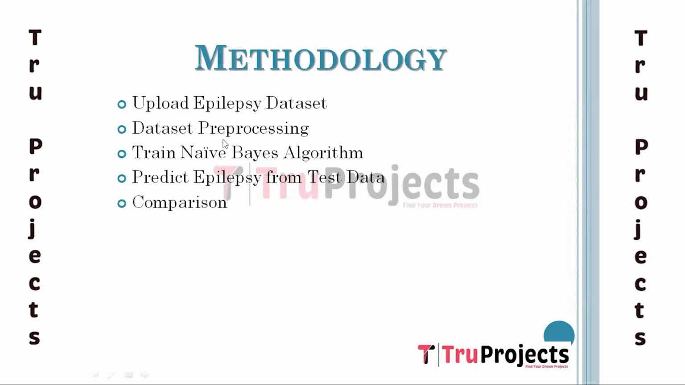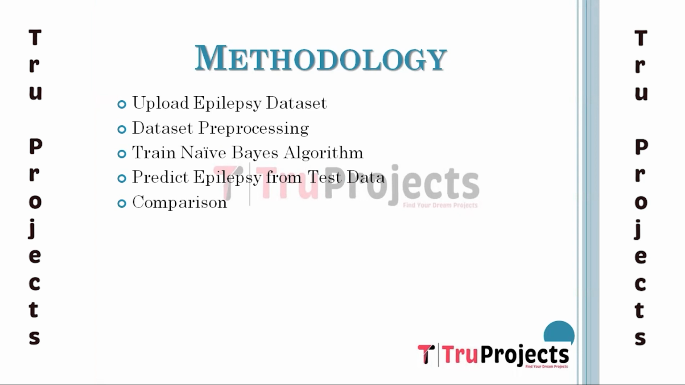Methodology. We have designed 5 modules for execution of the project. In the first module, which is upload epilepsy dataset, we will be uploading the dataset for application purpose. The next step is dataset pre-processing. The dataset often contains missing values and non-numeric data such as patient ID, so we need to process the dataset to remove patient ID and missing values. The processed data will be split into training and testing data, in an 8:2 ratio.